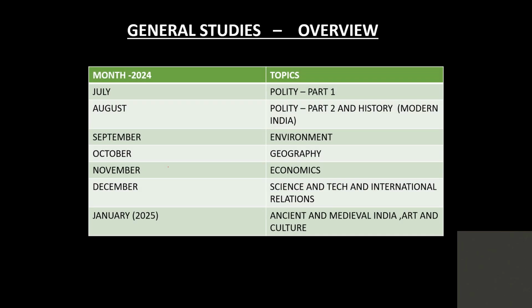The next is the overview of the general studies and how we are going to cover all the discussed topics in the upcoming months. In the month of July, we will focus more on the polity part 1, where we will cover the basic concepts of the polity, including the parliament and the most important topics like the fundamental rights, parliament, judiciary, etc. And in the month of August, we will cover the part 2 of the polity, where we will focus on the constitutional, non-constitutional bodies and other minor topics.